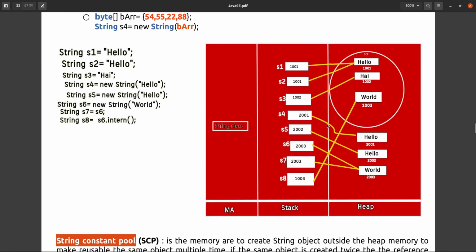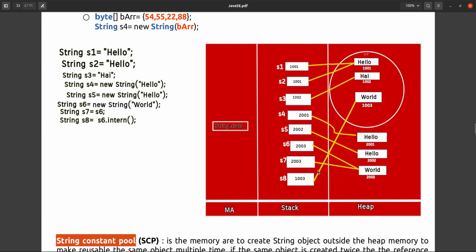Suppose here, this diagram we have already seen. Method area is what? Inside the method area, all the classes will be loaded, and the static fields of classes will be loaded. Inside the stack, your blocks will be executed. Inside that block, if some fields are there, that field's memory will be declared here, and the value will be stored into heap if it is an object. For an object, the object value will be stored into heap, and using this reference variable we can change it.